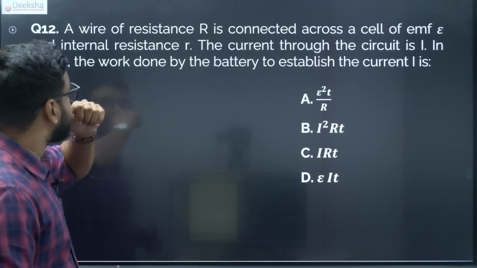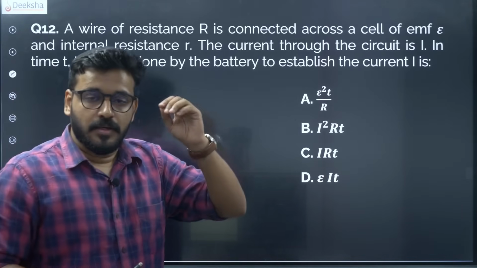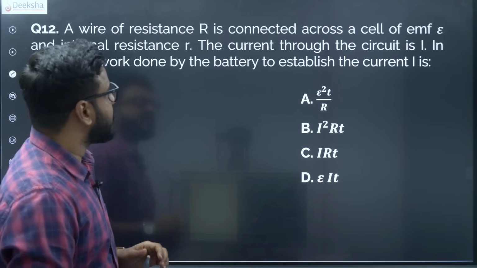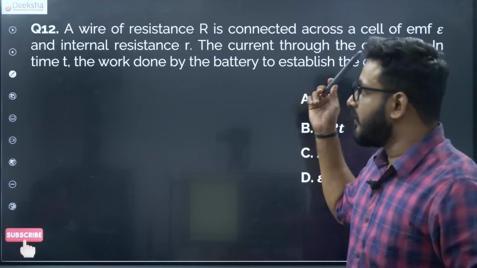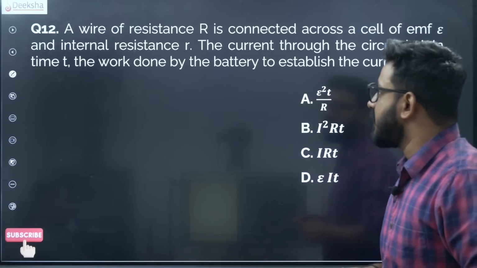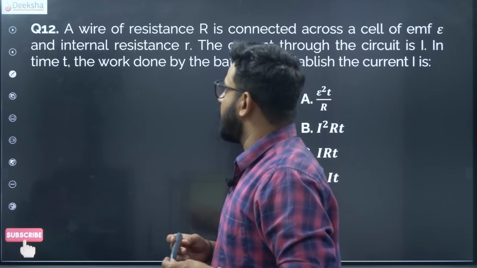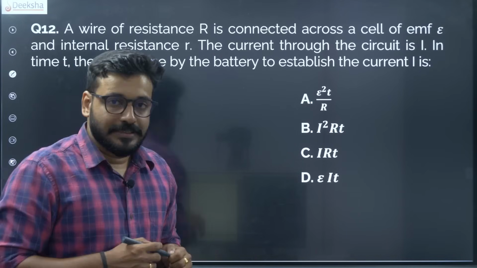Now this is a very interesting question, a very easy question. If you think very straight, you will get this absolutely right. A wire of resistance R is connected across a cell of EMF epsilon and internal resistance r. The current through the circuit is I. In time t, the work done by the battery to establish the current I is?